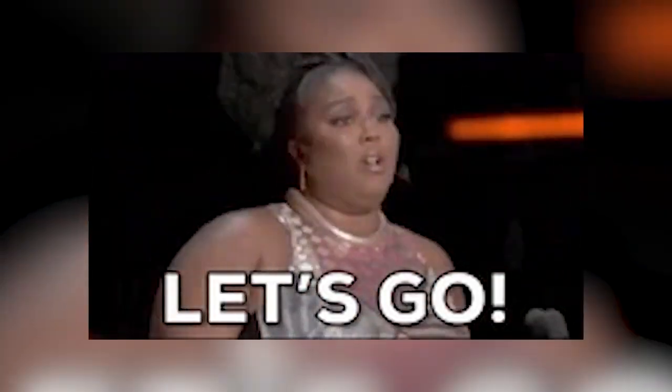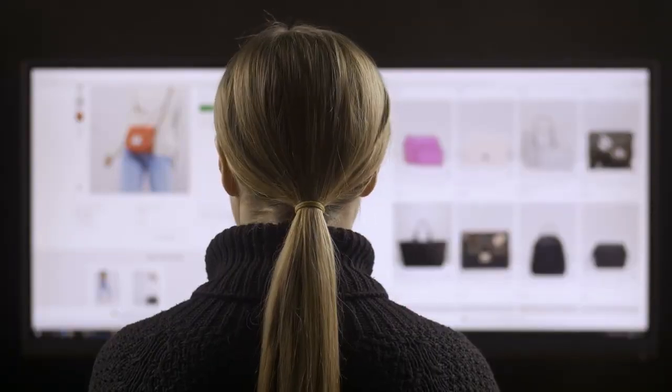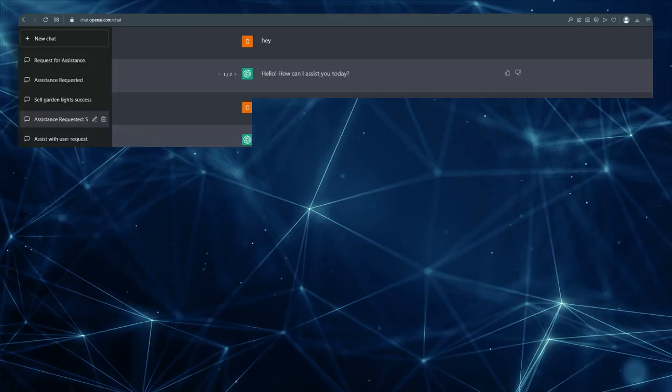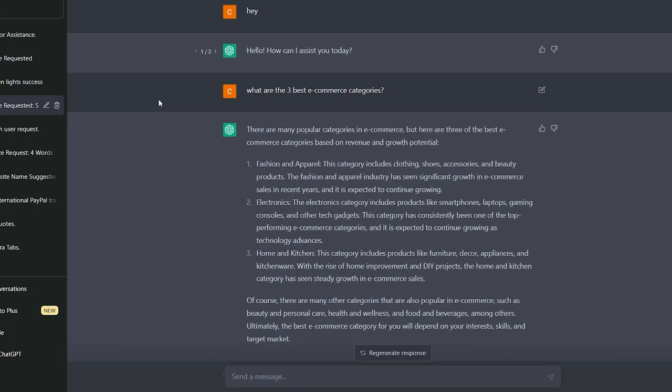Let's move on to the second method, which is that we have established an online store and use it exclusively for discovering the best products. As an example, I opened a new conversation and said, "Hey." Then it said, "How can I help you today?" I asked, "What are the top 3 e-commerce categories?" Then it went on to provide its picks for the top 3 categories for me.